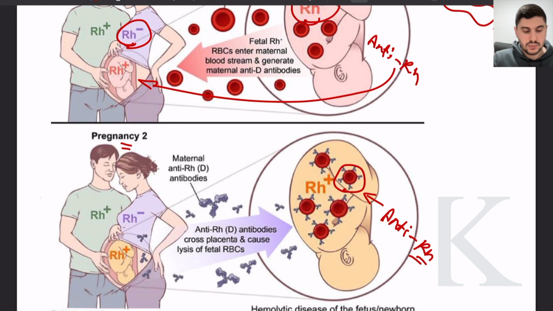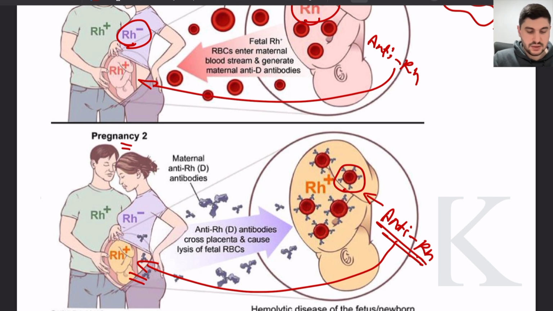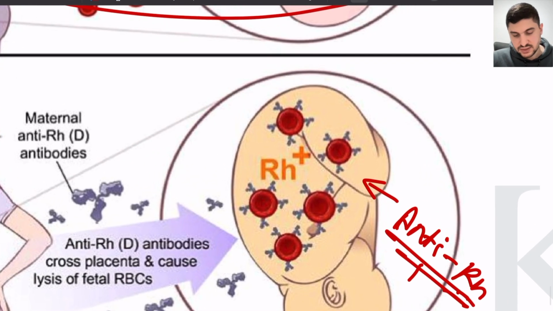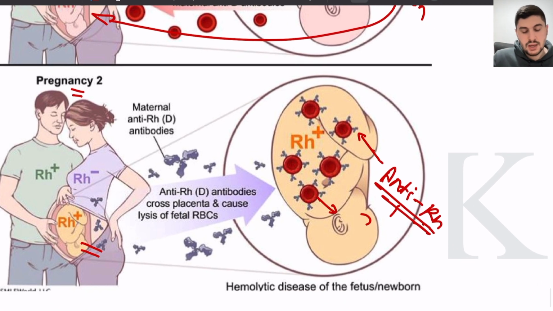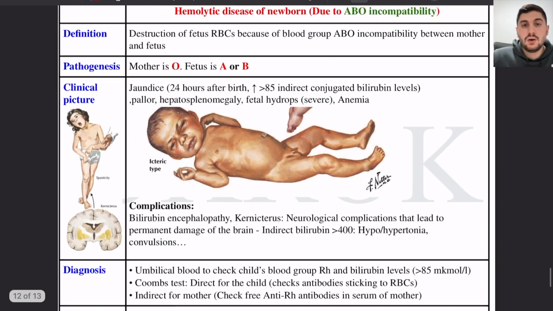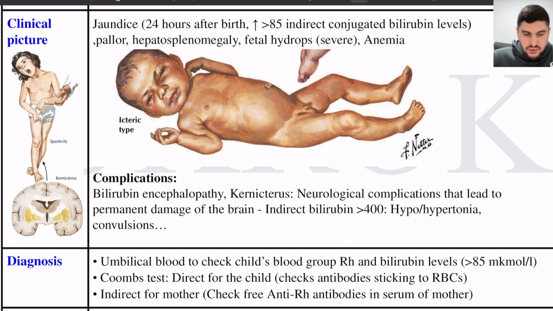He will have bad luck, because these anti-Rh antibodies will be ready in the second pregnancy. They will be developed, ready to attack the child's body in the second pregnancy. And what they will do, they will attach, as you can see, they are the blue ones here, on the top of the red blood cells and then lyse them, right? And as a result, we will have lysed red blood cells, and these red blood cells will release the bilirubin. Okay, the bilirubin is now released, right?